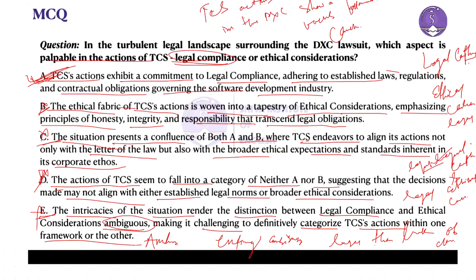Whereas as per the passage, option A is the most appropriate and fitting, as it accurately reflects the emphasis on legal compliance based on the idea pointed out in the passage. Hence, the answer should be option A as per the idea given. That's all. Thank you.